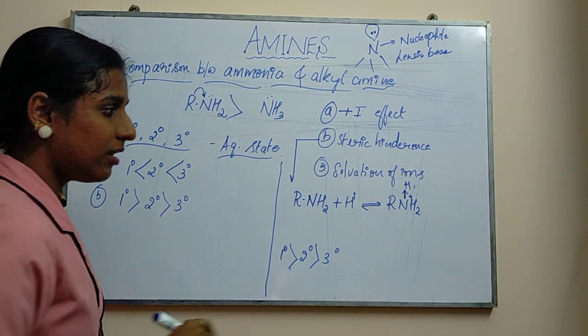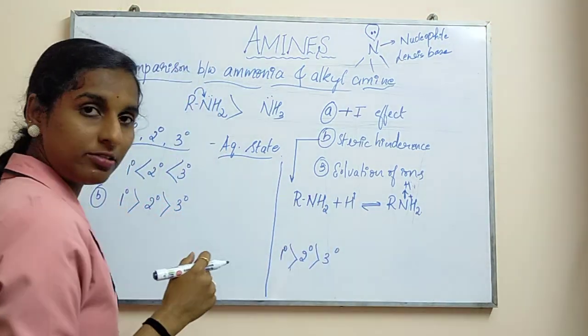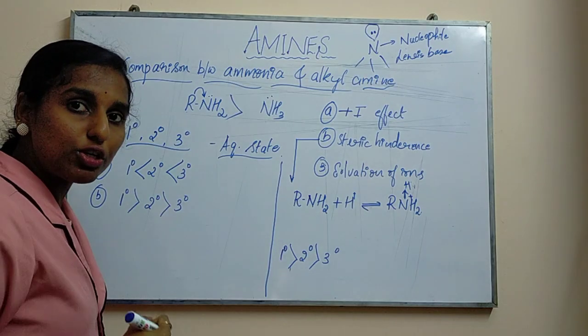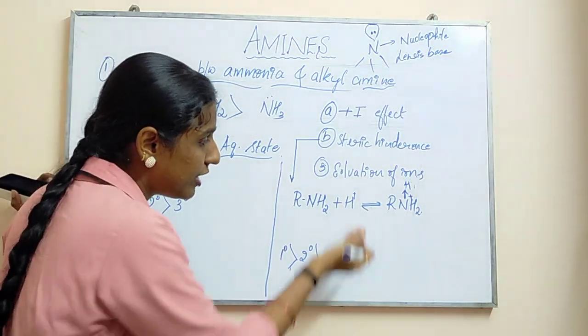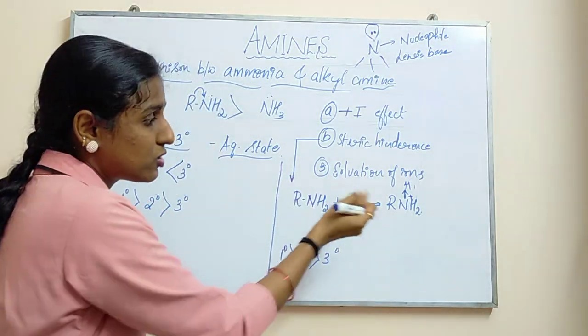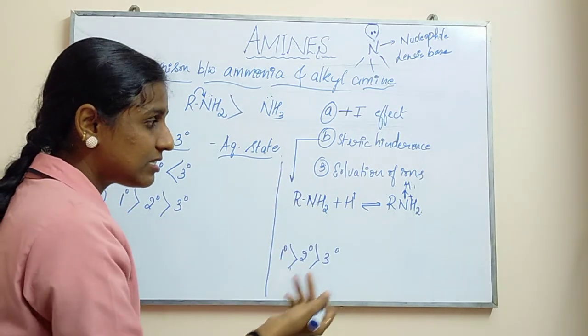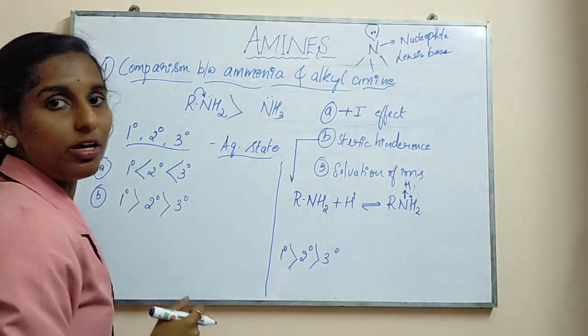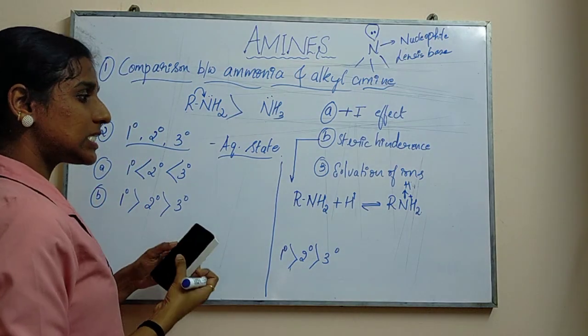There it mainly goes with the protonation. The central nitrogen atom wants to protonate, so it will take one proton. New bond formation will be easier with your nitrogen in the case of primary when you compare with your tertiary. So this is regarding steric hindrance.